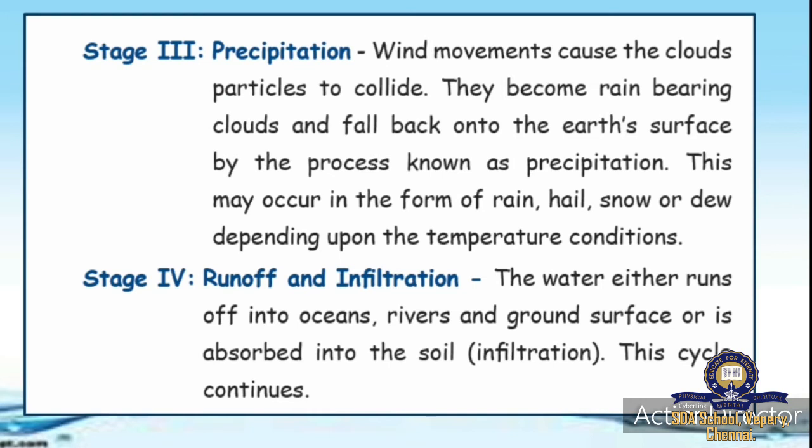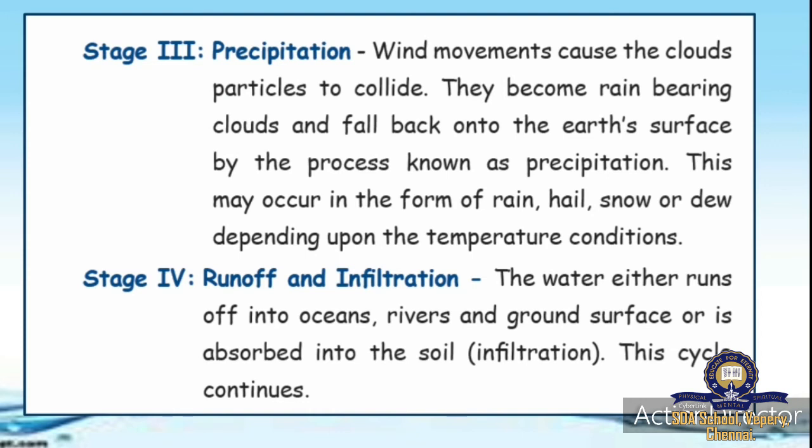So, hail, we call it in Tamil Alangatti Malai. Okay, it will be in the form of big ice. Then snow you all know, or dew, we call it pani. Okay, in winter season we will get these few drops. This is called dew, depending upon the temperature condition.